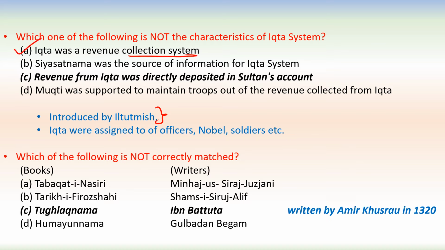This is correct. Siyasatnama was a source of information for the Iqta system. This is also correct. Revenue from Iqta was directly deposited in the Sultan's account? No, it wasn't directly. Since Iqtas were given to the officers, nobles and soldiers, indirectly it may be deposited in the Sultan's account, but not directly.